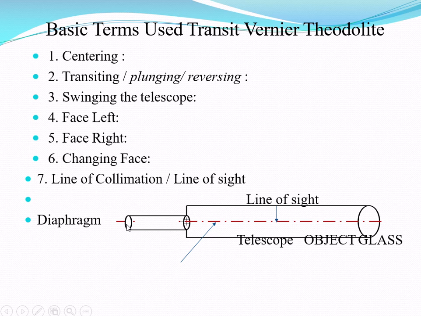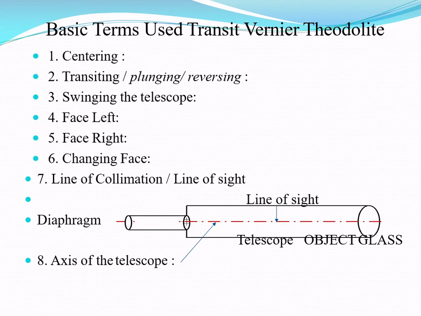It joins the intersection of the crosshair of the diaphragm to the optical center of the object glass, and its continuation. So this is the line of collimation.